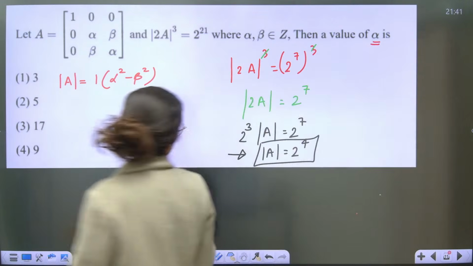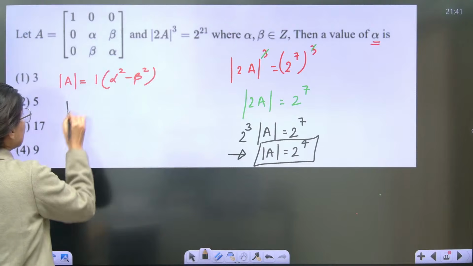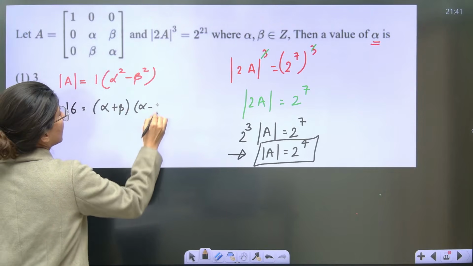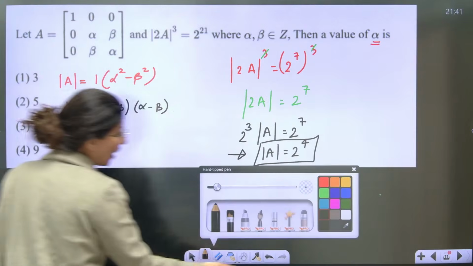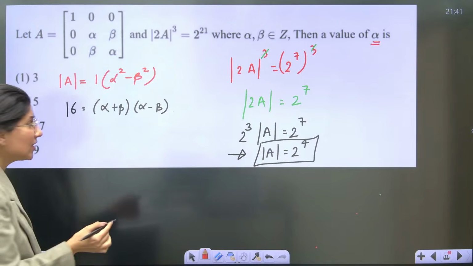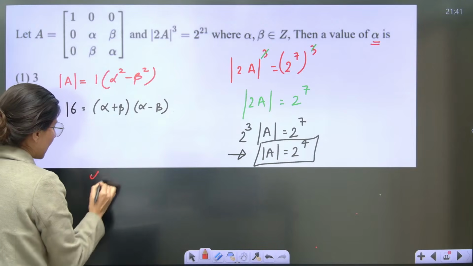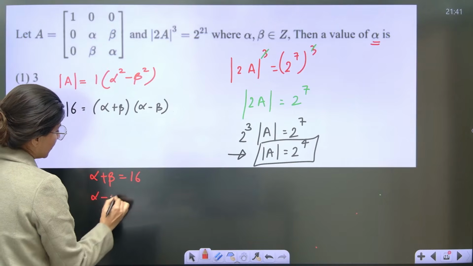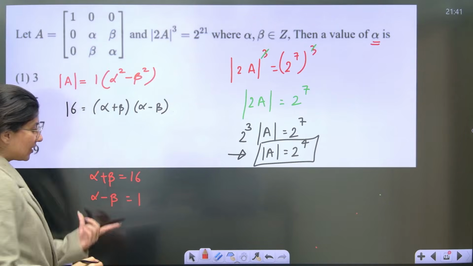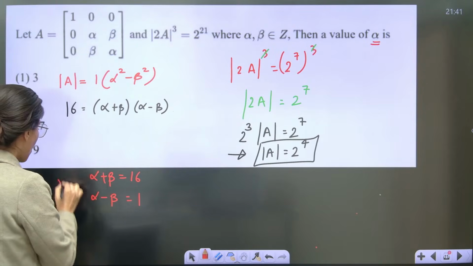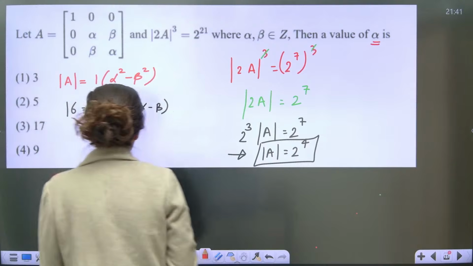That means you can just clearly write this is 16 is equal to alpha plus beta times alpha minus beta. Okay, now you have to take cases because as per the question, alpha and beta both are integers. So it can be possible that alpha plus beta is 16 and alpha minus beta is 1. If this is the case, 2 alpha will be 17, alpha will not be an integer, so this is a wrong case. Then next case will be what?